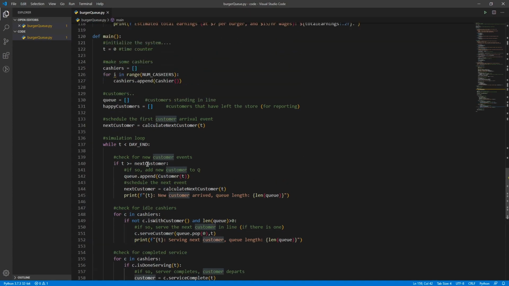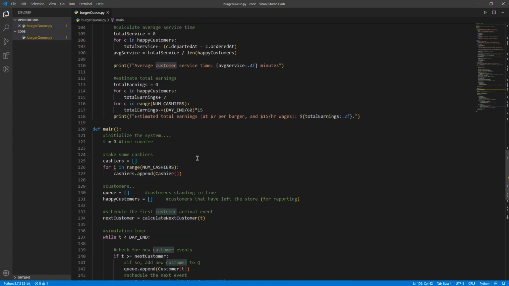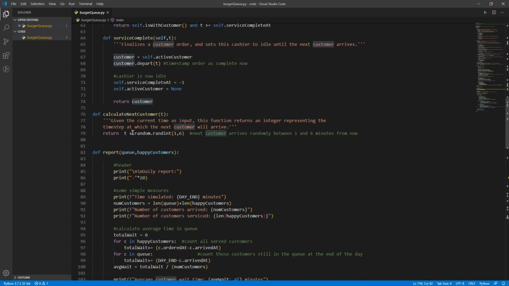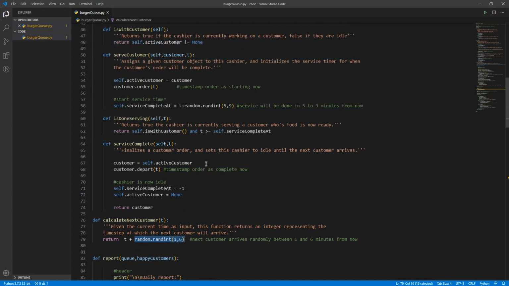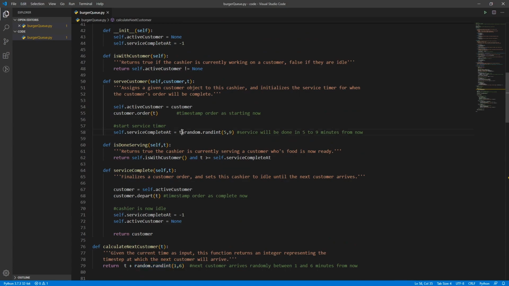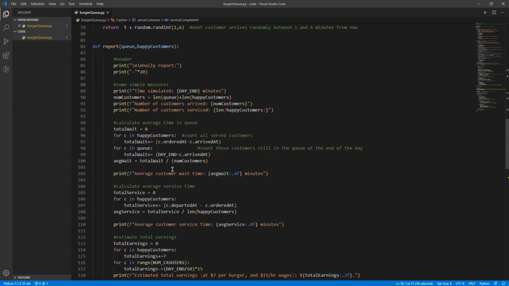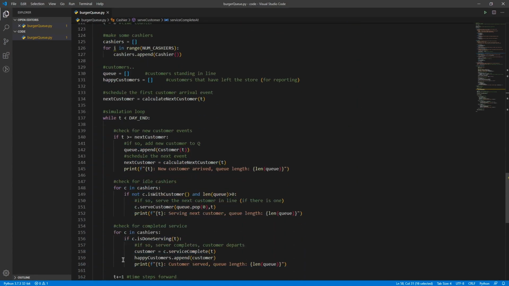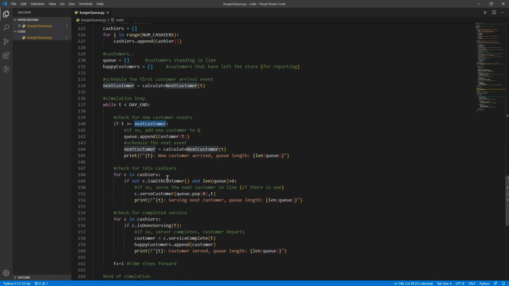So the whole trick here is just calculating when the next event should occur. For customers arriving, that's the current time plus 1 to 6 minutes. And for cashiers serving people, that's the current time plus 5 to 9 minutes. So we just calculate what timestamp something should happen, and then we check for those somethings happening at every timestamp. So to see, did we get to the next customer? Did we finish serving a customer, which was this one here? Okay. So that's most of this simulation.